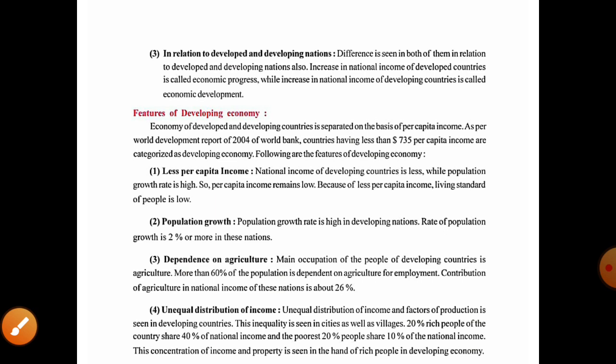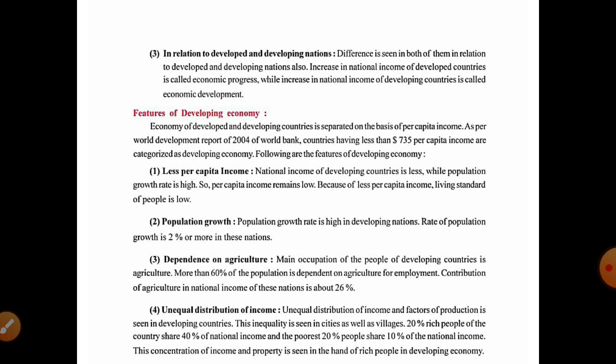Now the next one is features of developing economy. The economies of developed and developing countries are separated on the basis of per capita income. As per the World Development Report of 2004 of the World Bank, countries having less than $735 per capita income are categorized as developing economies.